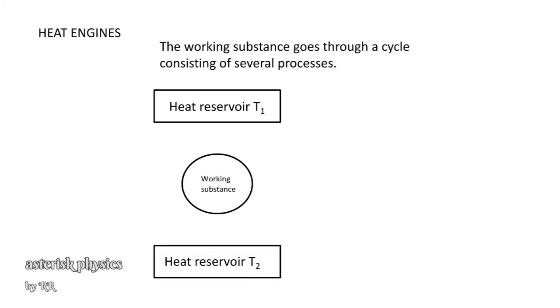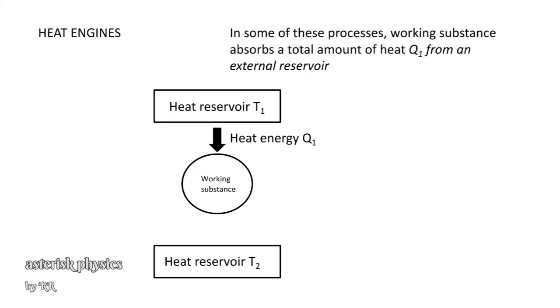The working substance goes through a cycle consisting of several processes. In some of these processes, the working substance absorbs a total amount of heat Q1 from an external reservoir, that is, from the heat reservoir maintained at temperature T1, which is called the source.